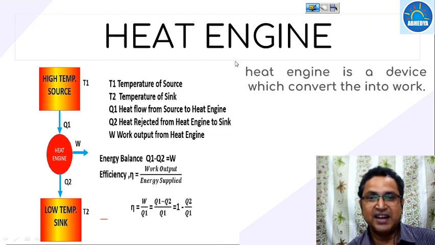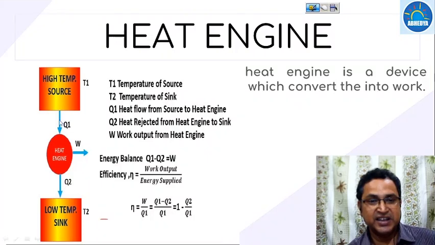For that a device is used, namely the heat engine. A heat engine is a device which converts low grade energy into high grade energy. For that, a heat engine always works between two temperature sources, because with a single temperature source it is not possible to convert heat into work, as it violates the Kelvin Planck statement. So a heat engine is a device which operates between two temperature limits. There is a source at a higher temperature T1 and a sink at temperature T2, with T1 and T2 being the two temperatures.